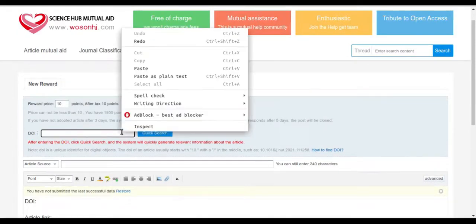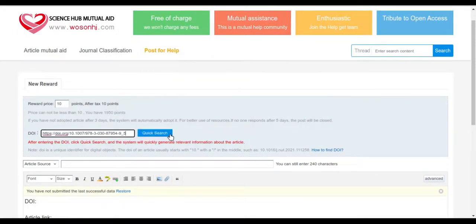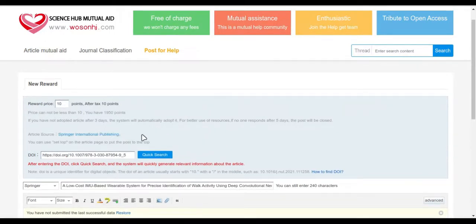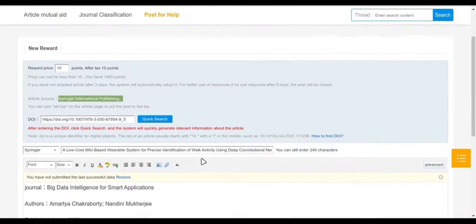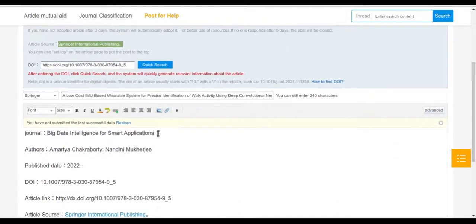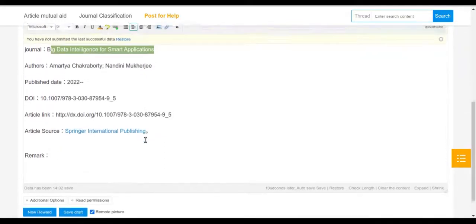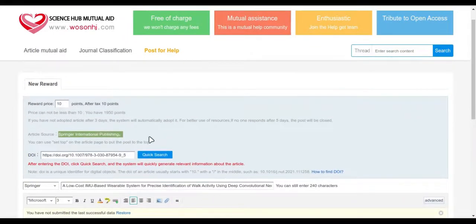Okay, so now we will just paste the DOI here, and we'll click on quick search. Once we click quick search, you will see that it has automatically retrieved that the article source is Springer International Publishing. The paper name has been retrieved, and all the details, that is journal name, publication date, DOI, everything else has been automatically generated, right?